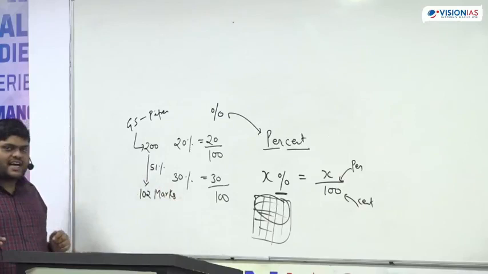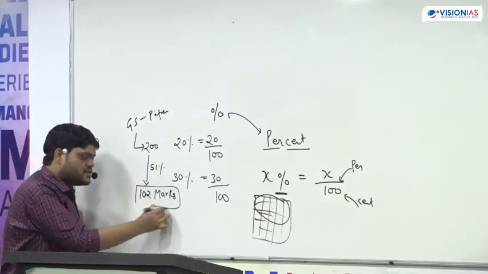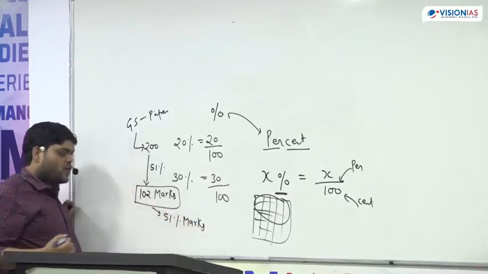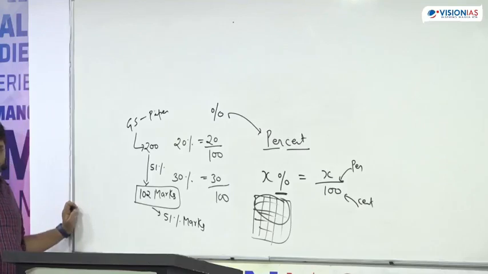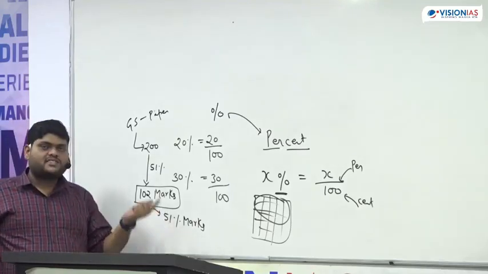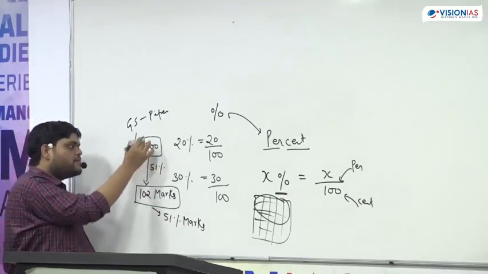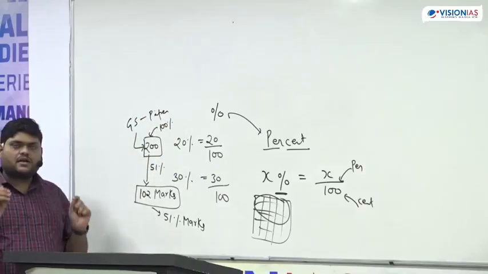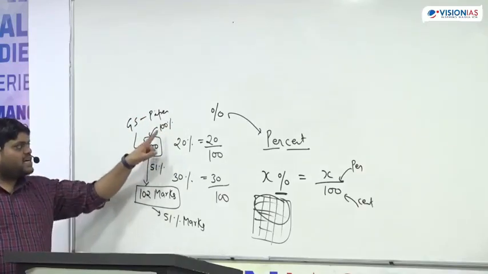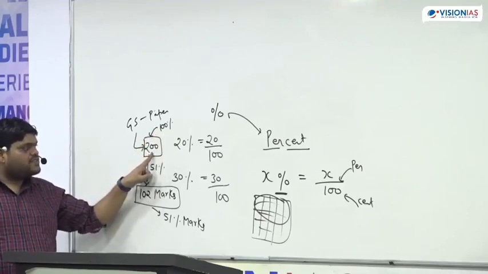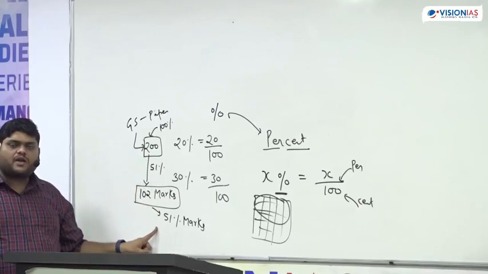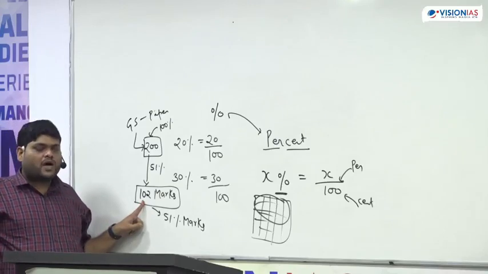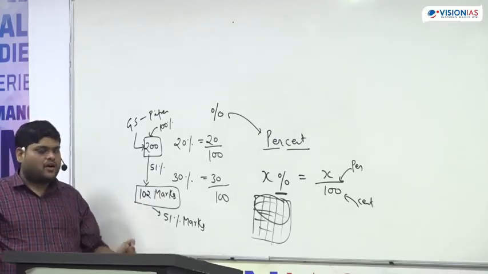Now try to understand: this 102 is representing the 51% marks, and this 51% is with respect to the total marks. That means for UPSC prelims, this 200 is 100%, and out of this 100%, the cutoff is 51%, that means 102 marks. This is the basic meaning of percentage.